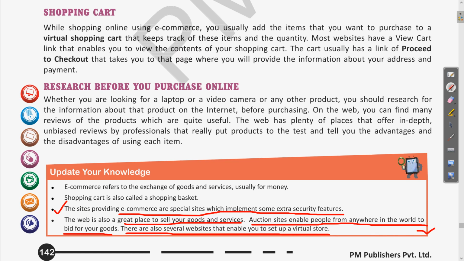This digital world also provides avenues to do selling while sitting at home. It gives ease of business for any small-scale production as well.